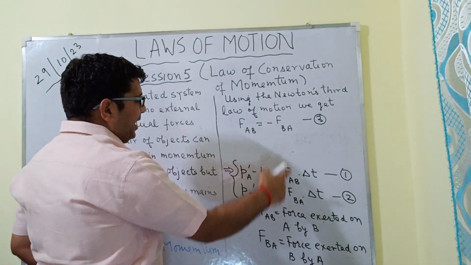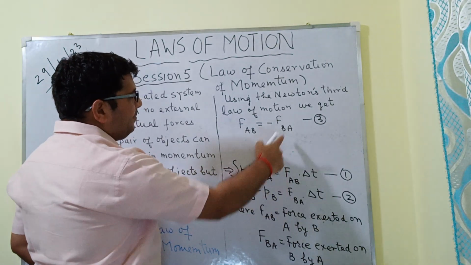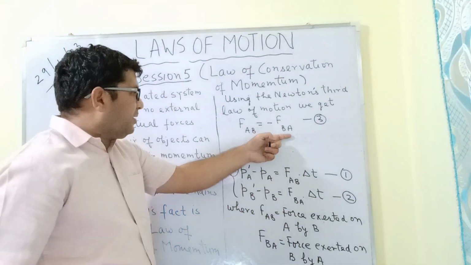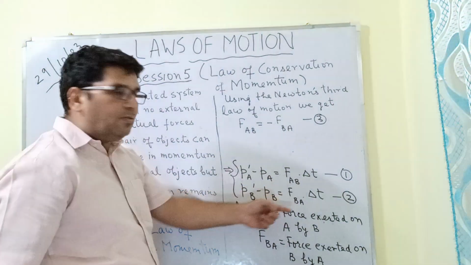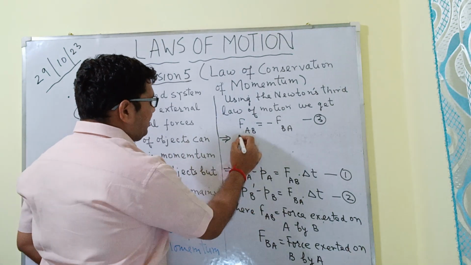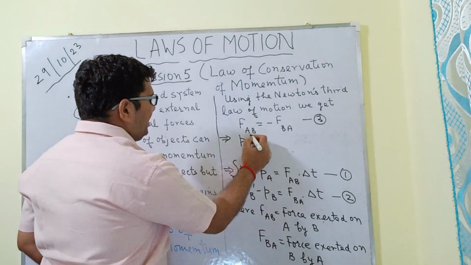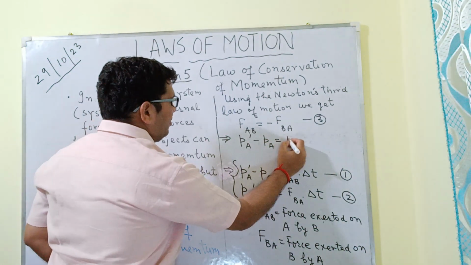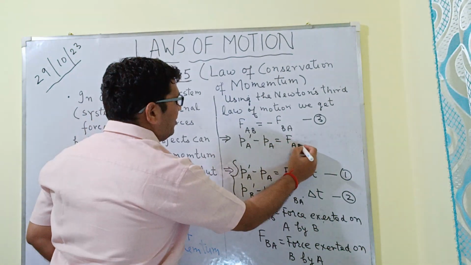So what I will do is substitute the value of FBA from equation number 3 in equation number 2. So it implies that first equation मेरी क्या है, PA dash minus PA is equal to FAB